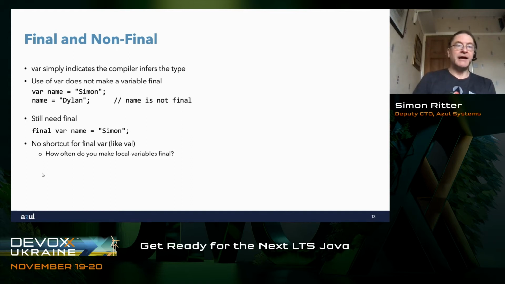Some languages do have a shortcut which combines the final and the var. For example, val in some languages. So you could say val name equals Simon, and that's equivalent to making it final. The decision was made by the developers not to have that kind of functionality. It was just done that way because they decided they liked having var not being final and then having to explicitly add the final modifier to it. A lot of people argue that you don't often make local variables final because, well, they're variables, aren't they? So you want to be able to change their value as you manipulate the data.